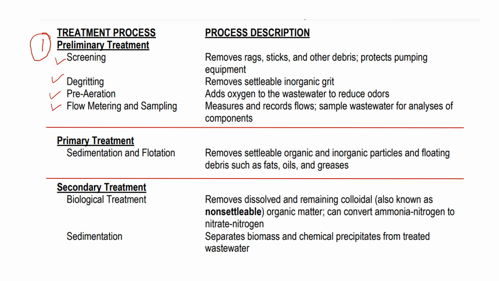In the preliminary process, any large debris in the wastewater, like pieces of cloth, plastic, pieces of wood, big stones, are removed. This is a physical process. For that we use screens. We use large screens to remove the big debris. They remove rags, sticks, and other debris and protect the pumping and equipment. So they also help to protect the equipment that is used for other purposes.